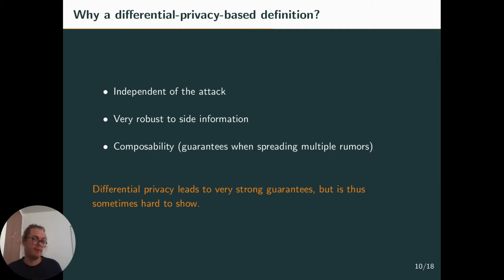And what's nice with this definition is that it's independent of the attack. It's very robust to side information, and it guarantees composability. So if you spread multiple rumors, then you have a guarantee on that as well. So it's good. It leads to very strong guarantees, but the problem is that it's sometimes a bit hard to show and a bit restrictive, as we'll see.